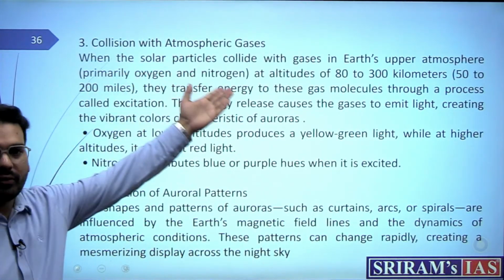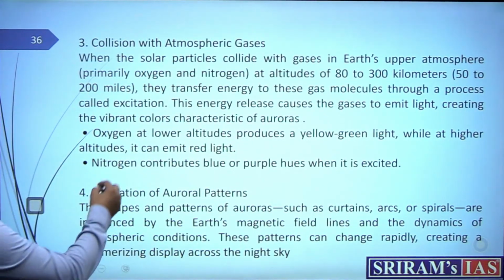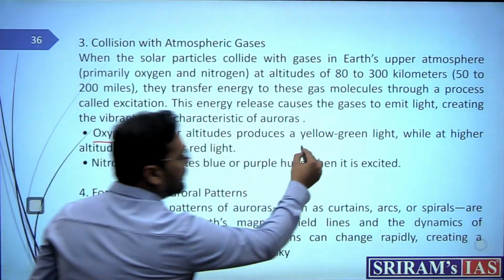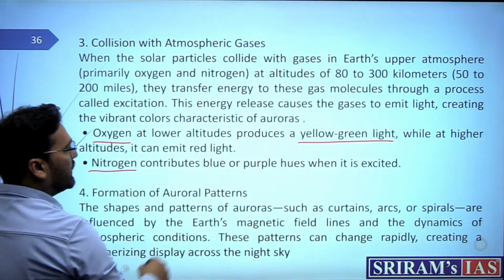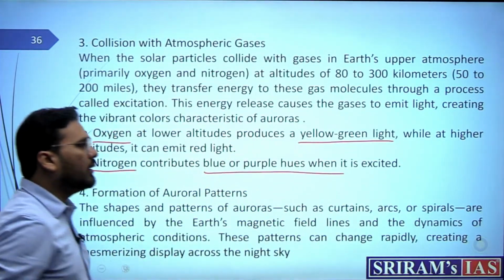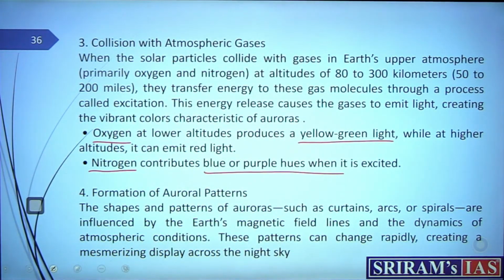Now, collision with the atmospheric gases. For example, oxygen at lower latitudes can produce yellow-green light, and nitrogen can produce blue or purple. Yes, these hues appear when the gases are excited or reacted with.